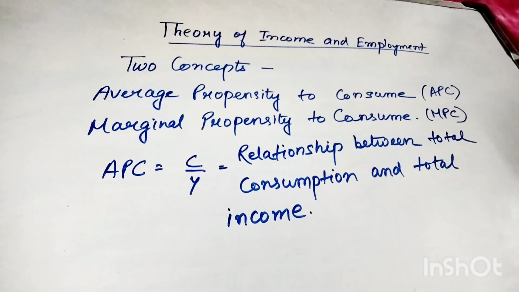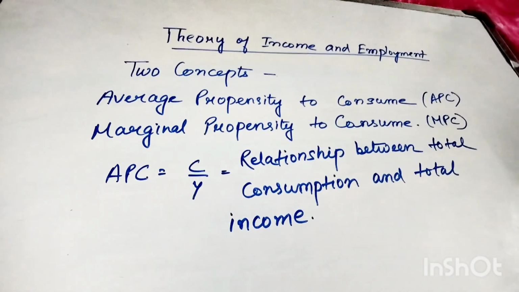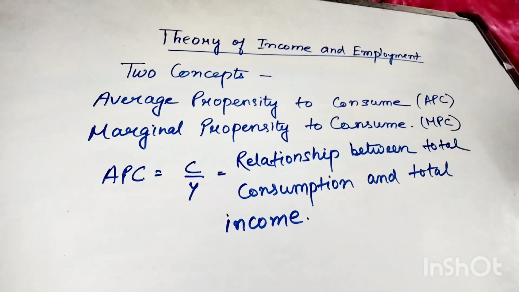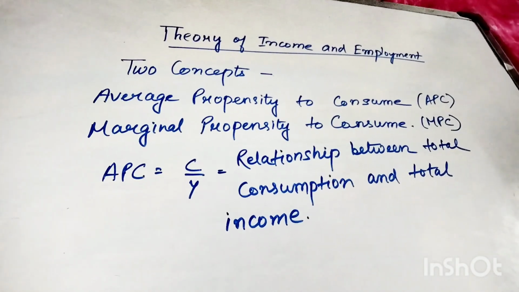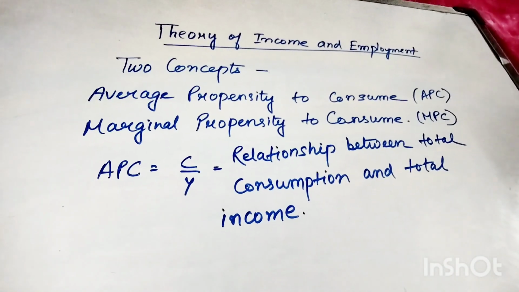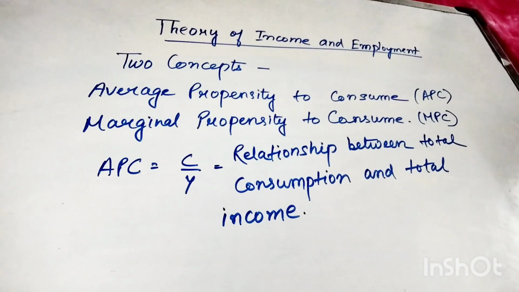One is the average propensity to consume, that is APC, and the other is the marginal propensity to consume, that is MPC. Now what is this APC?